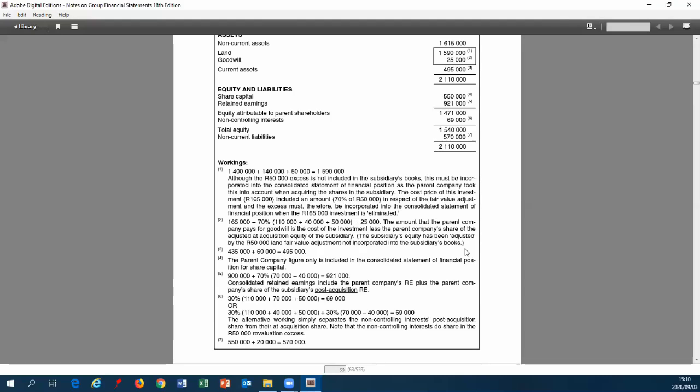So from a second year point of view, we are going to focus on the statement of comprehensive income, the statement of financial position, and the statement of changes in equity. Okay, and those two other statements are going to be introduced in chapter 6.